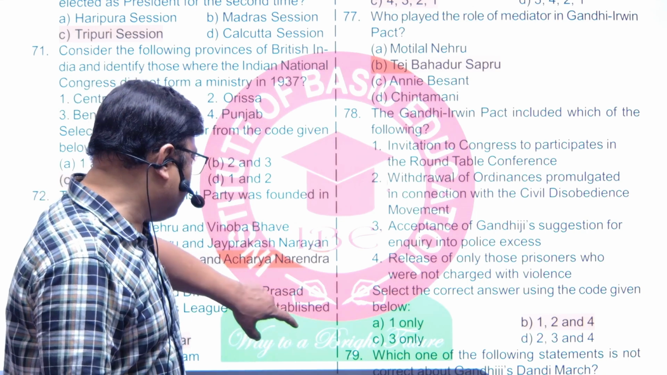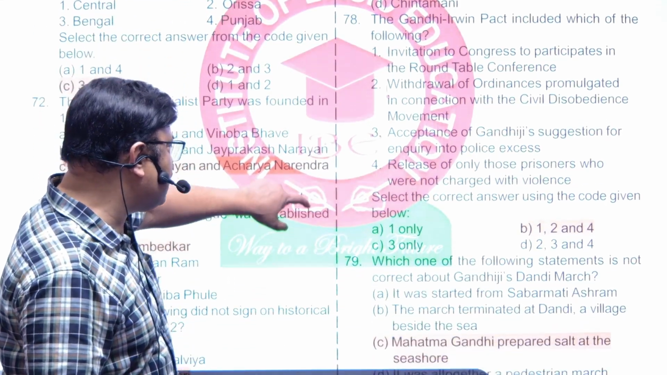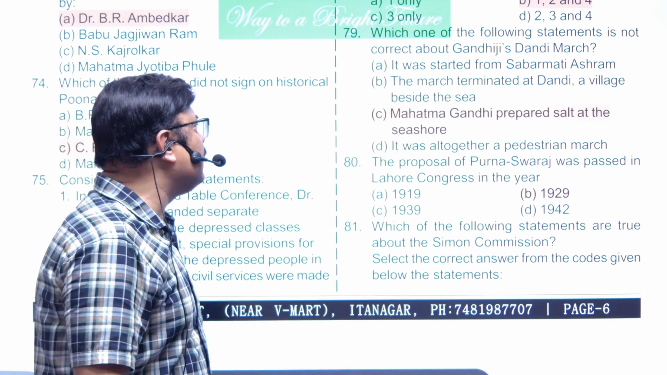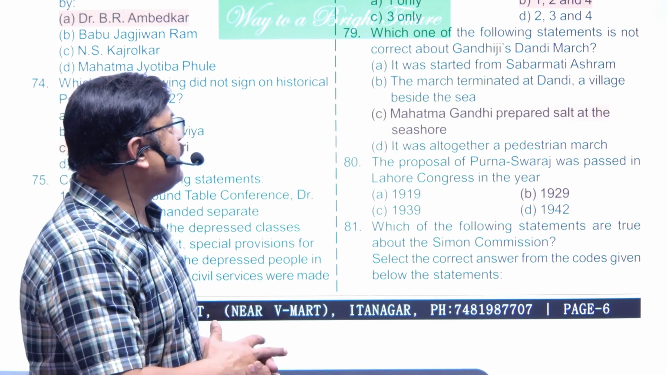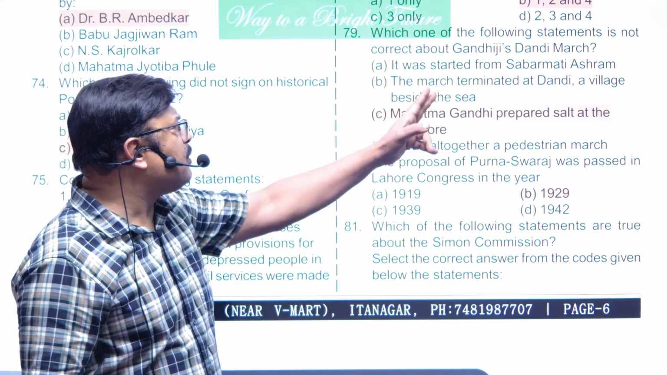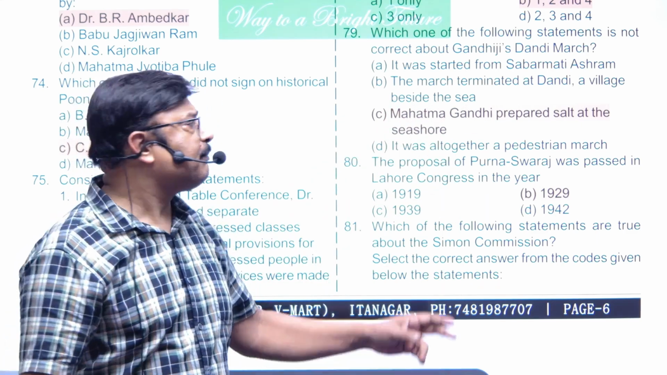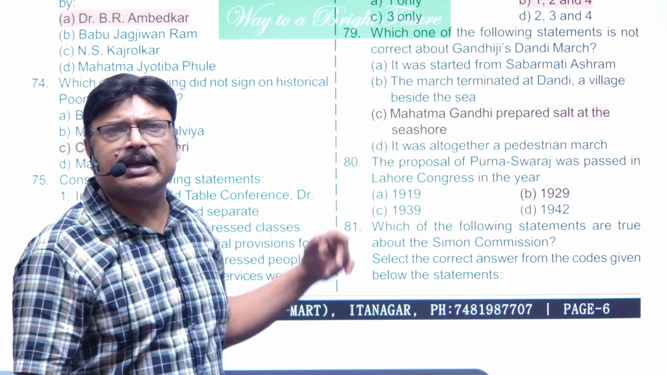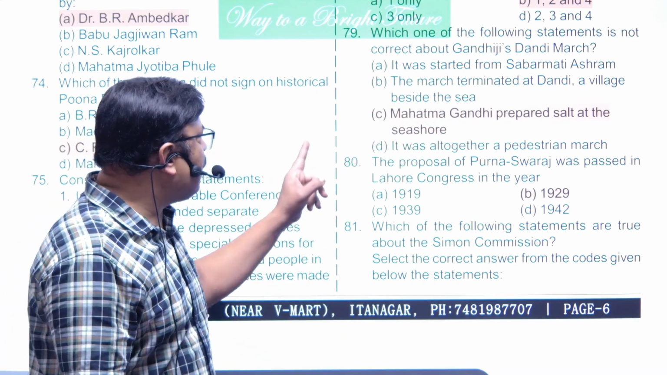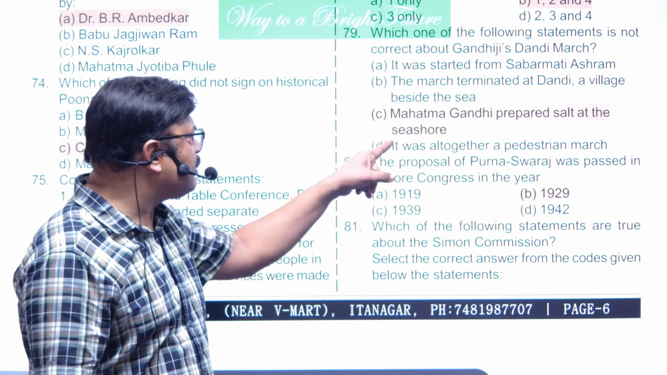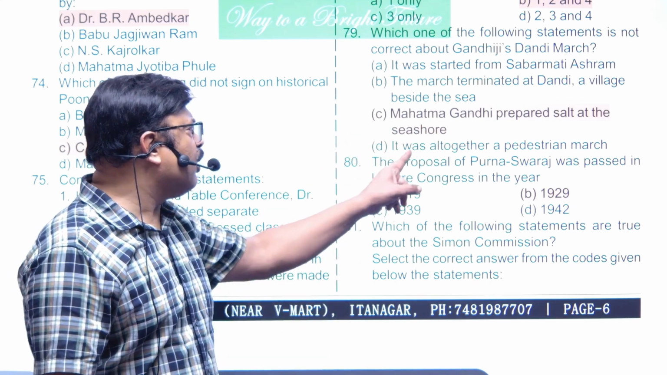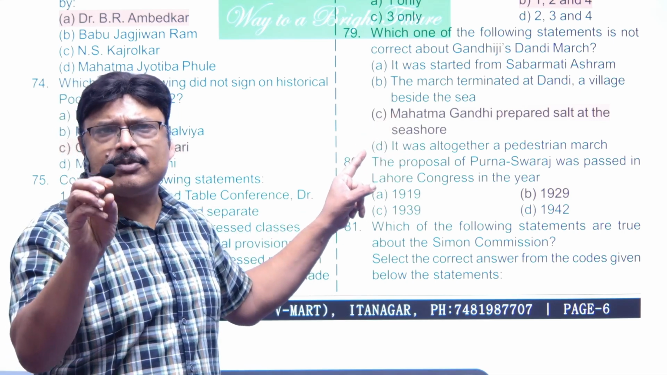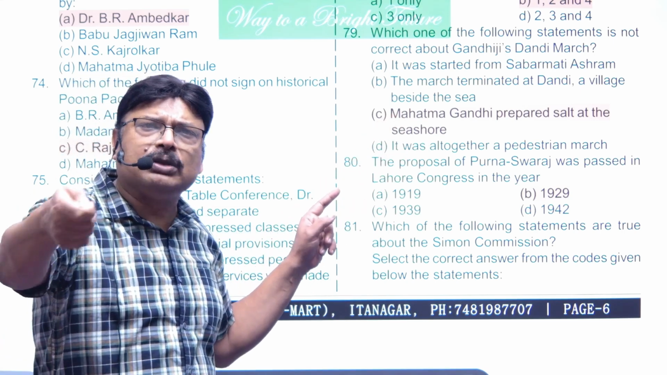Now, next is question number 79. Which one of the following statements is not correct about Gandhi's Dandi March? It was started from Sabarmati Ashram. Perfect. Now, the march terminated at Dandi, a village beside the sea. Perfect. Third one, Mahatma Gandhi prepared salt at the seashore. Right? And it was all together. Now, what Gandhiji did was, he collected some salt and had brought the water to the Dandi village.